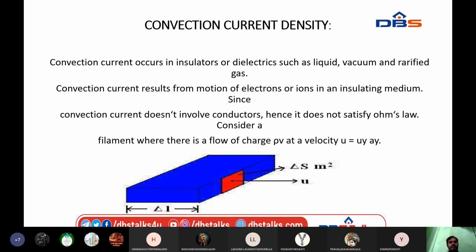For that, let me consider a filament. There is a flow of electrons. The width is delta y, and this is one specimen. In the specimen, I want to pick one sample area, where the velocity of the electron is u and the surface area is delta s. In this case, I want to calculate the current.